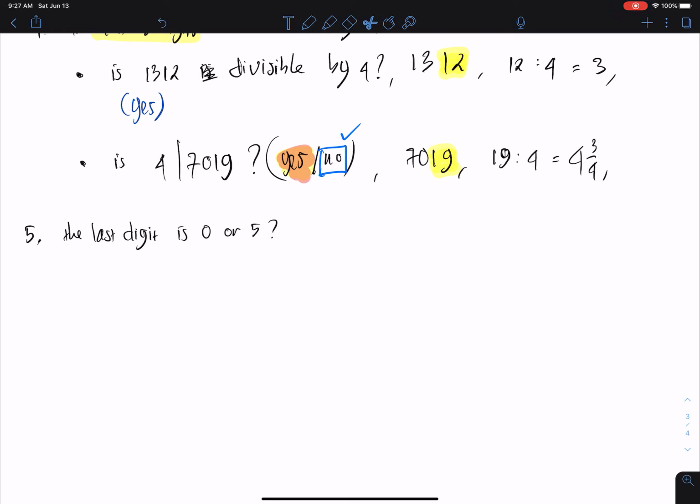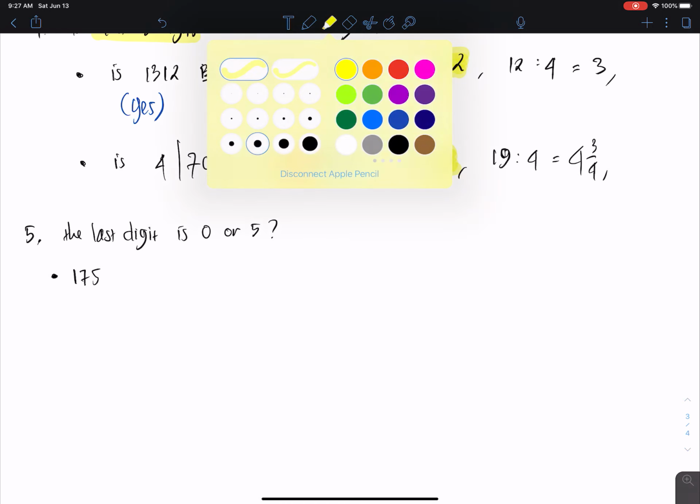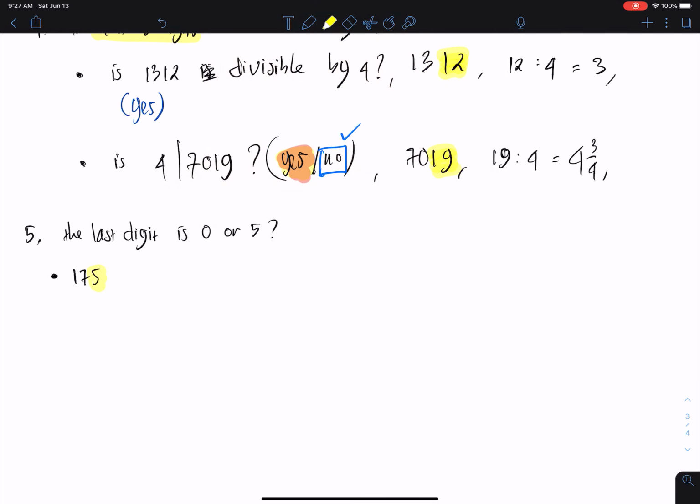For example, we have the number 175. Is it divisible by 5? We can see here the last digit is 5. So we can say that 175 is divisible by 5. Yes. And with the last digit 0 also the same. But for example, like 809, is this divisible by 5?